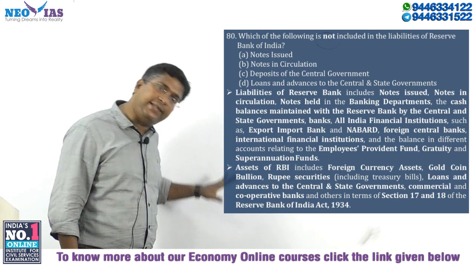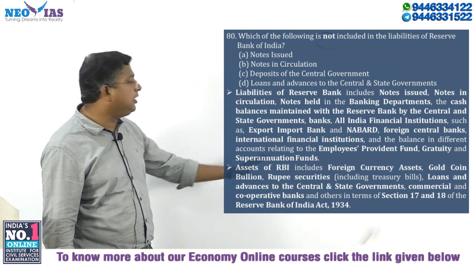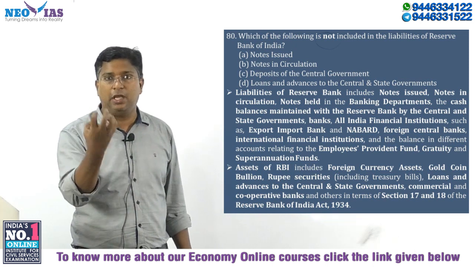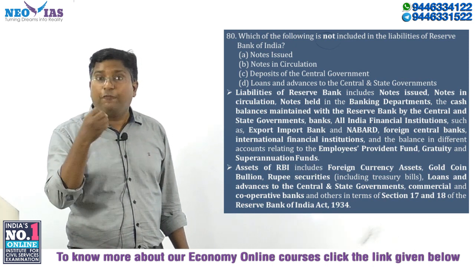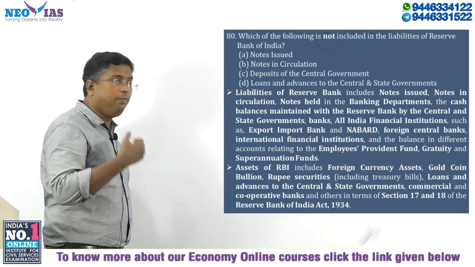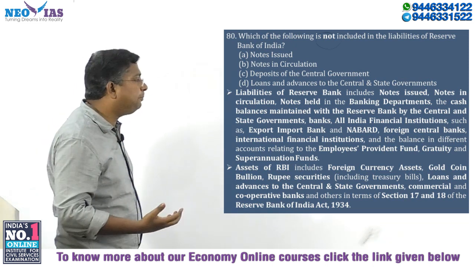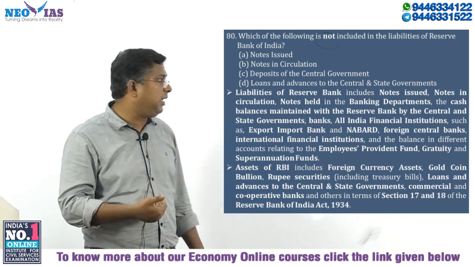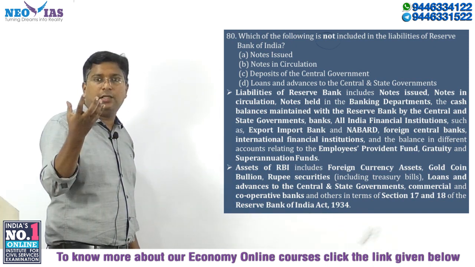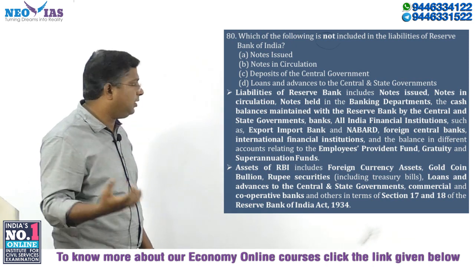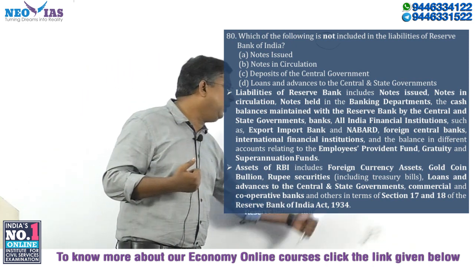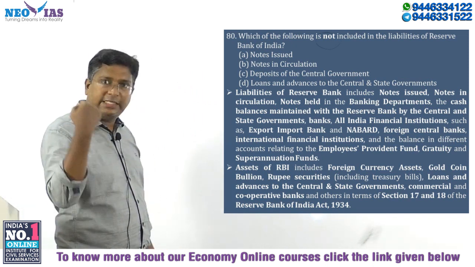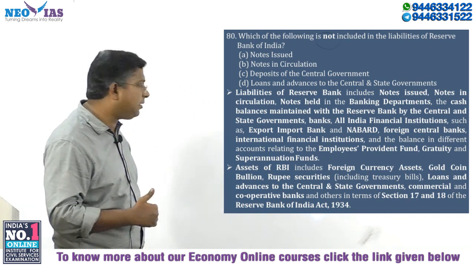Now regarding the assets of Reserve Bank of India, it includes the foreign currency assets, okay, mainly the forex reserves. In the forex reserve there are foreign currency assets, mainly in dollars, euro, etc. Okay, so foreign currency assets are assets of RBI. It gives income for RBI. The gold reserve, the gold stock of RBI, is again an asset. Rupee securities, including all rupee securities RBI is holding, are an asset because they give return for RBI.